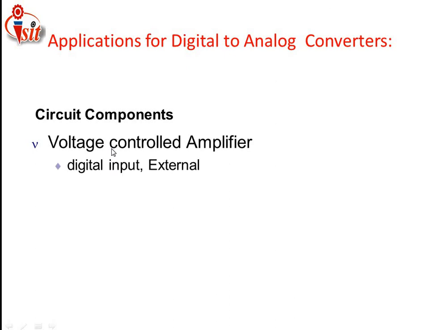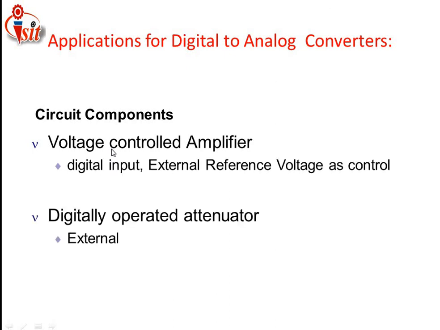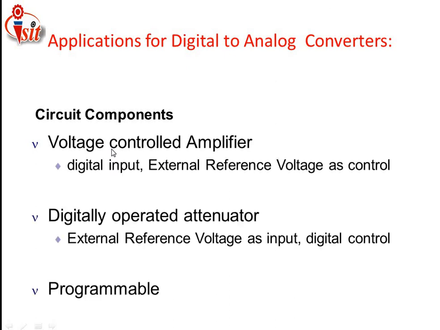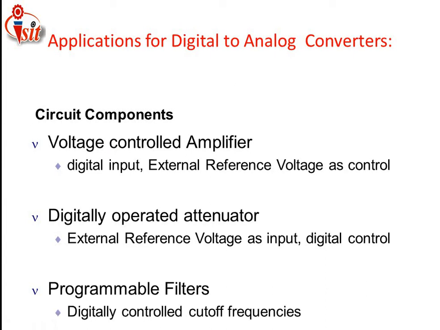Then, applications of the digital to analog converter. The circuit components include the voltage controlled amplifier, VCA, which is one of the biggest application points related to the DAC, and the voltage controlled oscillator used for the PLL, the phase lock loop control, which is used in any kind of timer circuit.